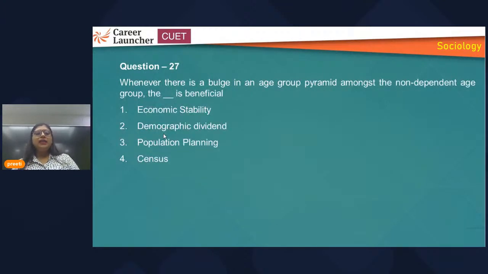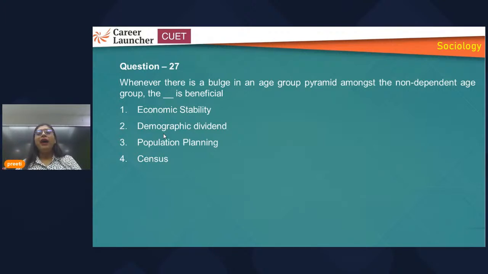Then there is another question: whenever there is a bulge in the age group pyramid amongst the non-dependent group, that is beneficial for what? A bulge in the age group, that is the demographic dividend we have talked about. This is the same question, but asked differently. Earlier we talked about a bulge in the working-age non-dependent group, which is called the demographic dividend.